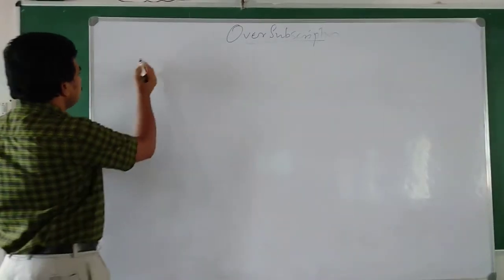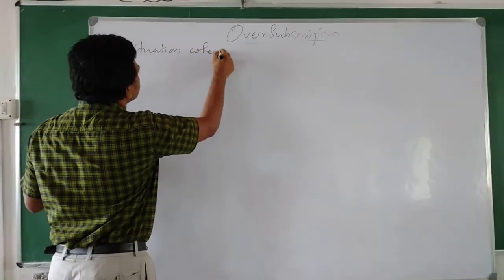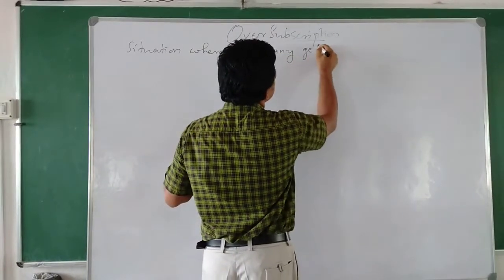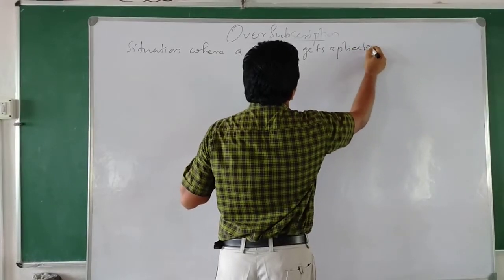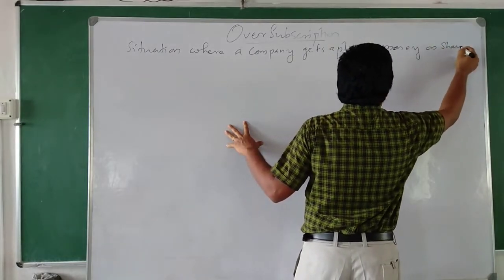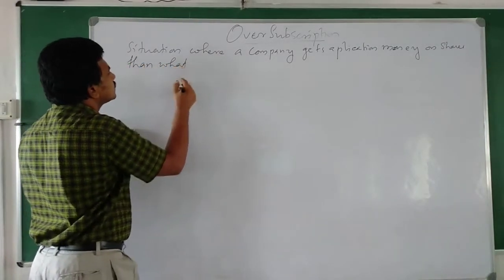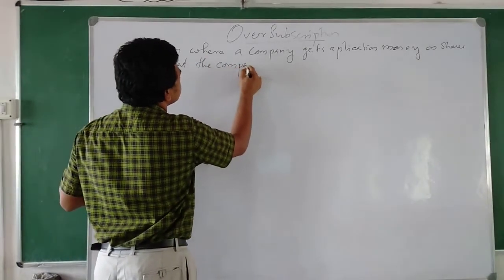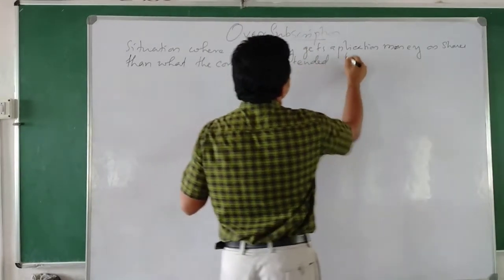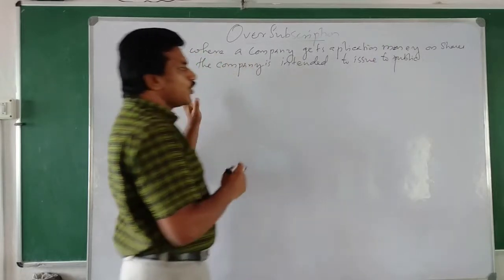That means it is a situation where a company gets application money on shares more than what the company intended to issue to the public. This is called oversubscription.